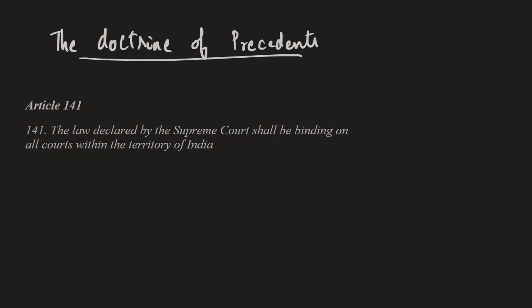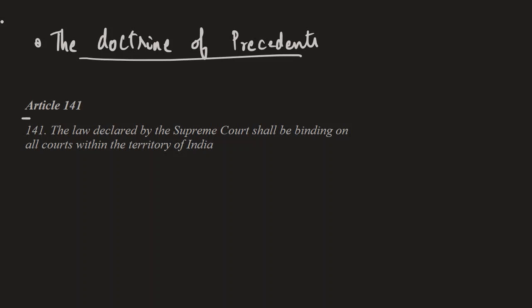Now at this point, let's also understand the doctrine of precedents. This doctrine basically refers to a decision that has already been taken by a higher court. The decision of a higher court is going to be binding on the lower courts, and at the same time it stands as a precedent, and the lower court cannot alter the judgment given by the higher court.